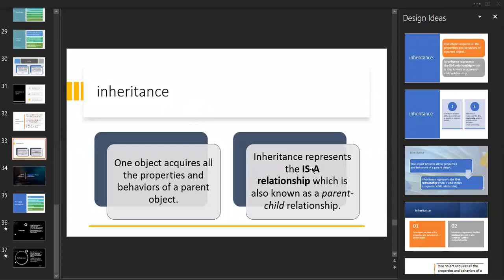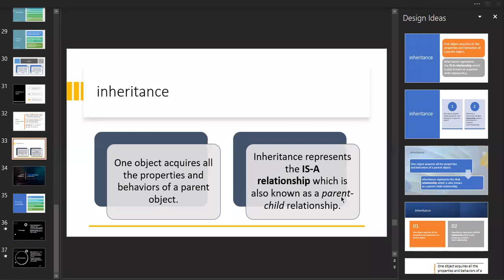Inheritance represents the is-a relationship, also known as the parent-child relationship. We already discussed this. Inheritance represents an is-a relationship. Please remember this word, is-a. The child has a relationship with the parent, and the child acquires the properties of the parent and also has some different properties of its own.